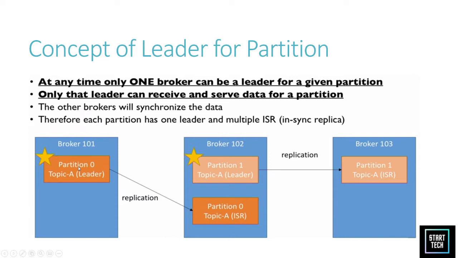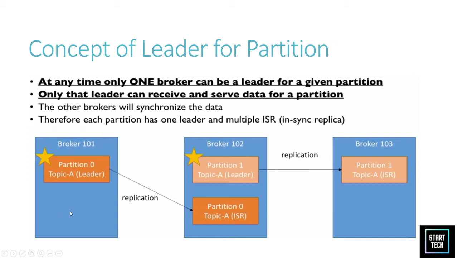Only that leader can receive and serve data for a partition. The other brokers will be in sync replicas. A question in an interview may be asked: what is an in-sync replica? You can answer this way: we have a leader for each partition, and only one broker can be the leader for a given partition.